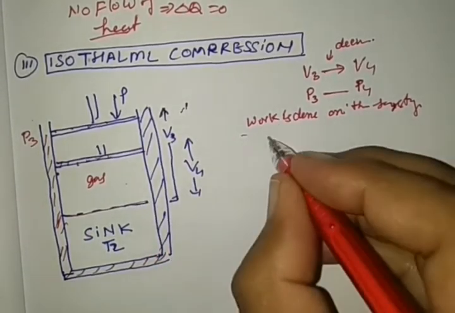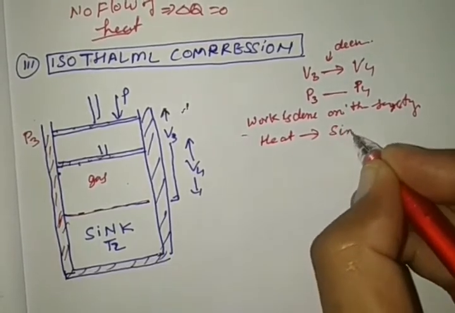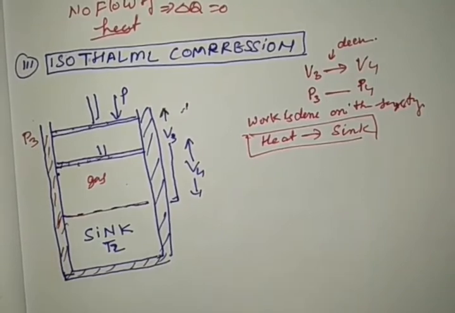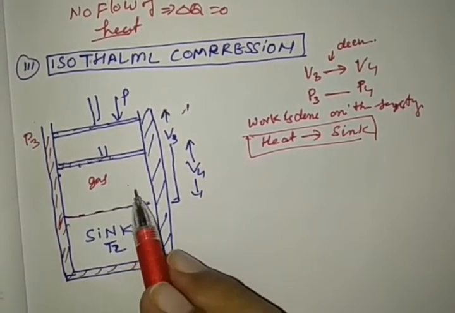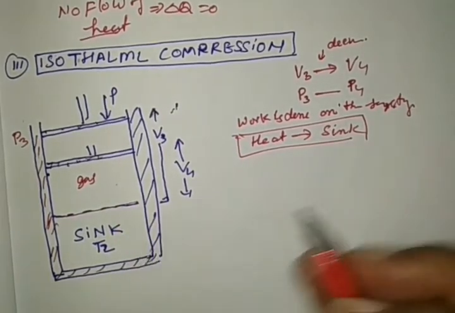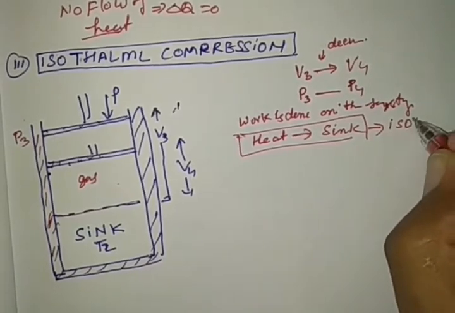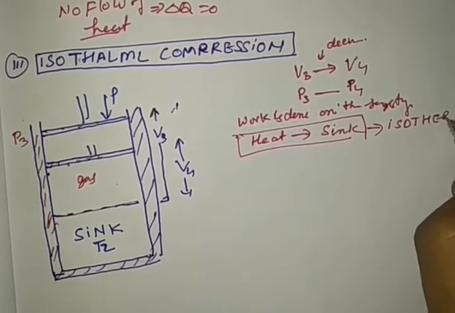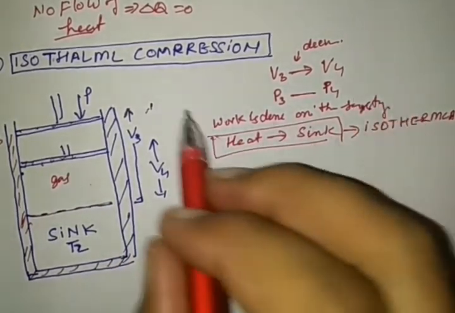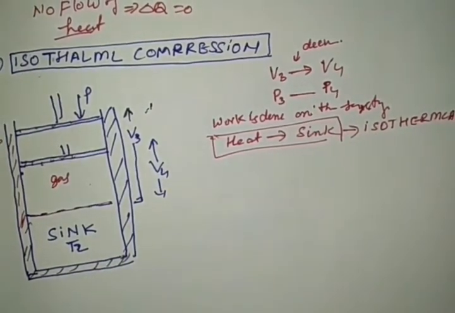Whatever heat is produced is given to the sink, and we know this sink has infinite thermal capacity, so it will absorb the heat without changing the temperature. That is why we are showing it is isothermal. Since volume decreases, it is called isothermal compression of a gas.